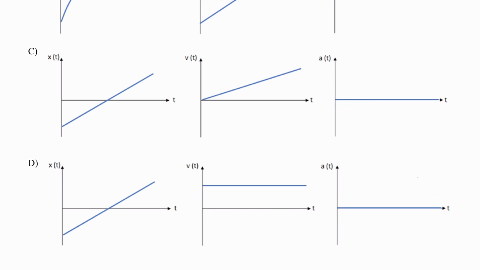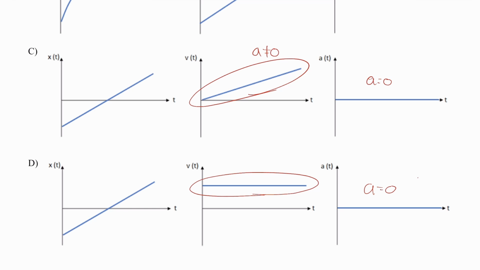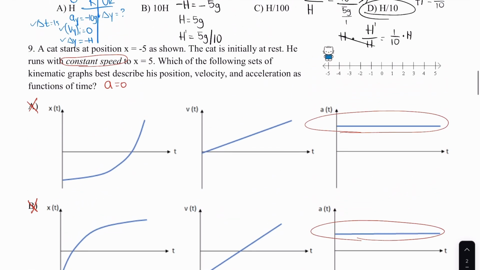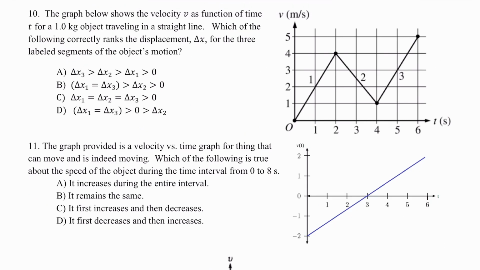So next, I need to jump to my velocity time graphs. Both of these show acceleration is 0, so I need that to be represented on the velocity time graphs. Therefore, I'm going to go with letter D. This set of graphs is going to best represent the motion of the cat. And the only idea I used was that the acceleration must be 0 because the cat is moving with constant speed.